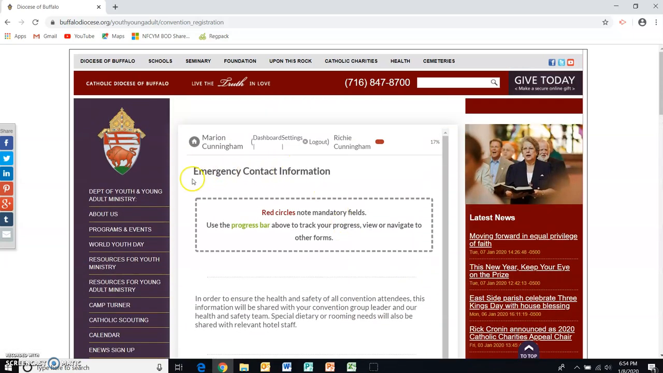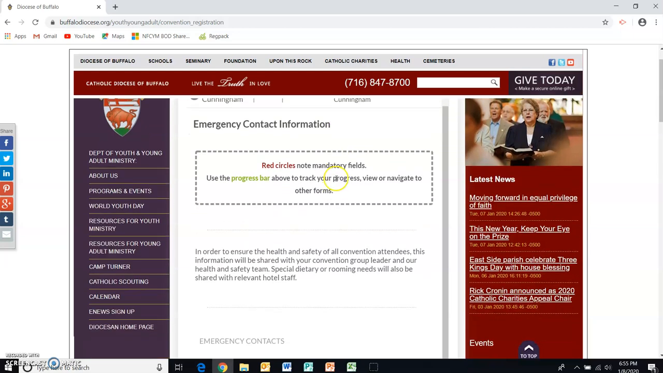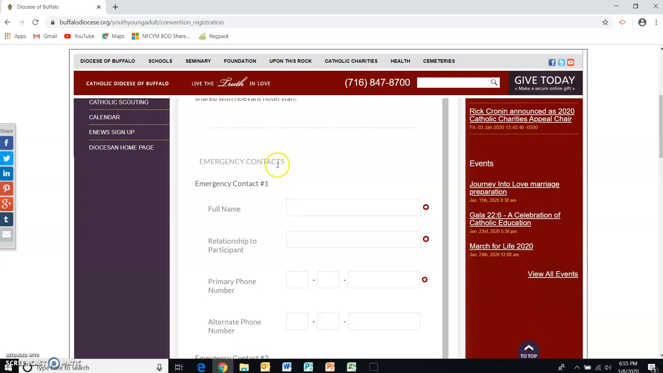Now, this next page, emergency contact information, provides emergency contact info and medical information. This is a page that youth, junior advisors, and adults all will need to fill out. I'm just going to scroll through it so you can see.